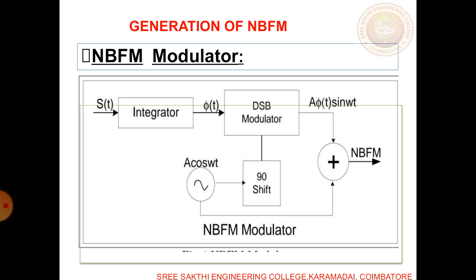The carrier signal A cos omega t is generated at the oscillator, 90-degree phase shifted and given to the DSB modulator. The final output is the narrow band frequency modulated signal. This is your narrow band modulator.